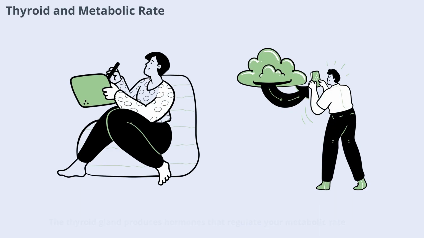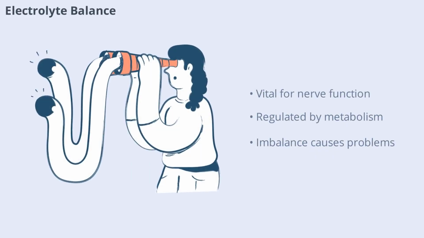The thyroid gland produces hormones that regulate your metabolic rate. If your thyroid is overactive, your metabolism speeds up. If it's underactive, your metabolism slows down. Proper thyroid function is essential for maintaining homeostasis and overall health. Electrolytes like sodium, potassium, and calcium are vital for nerve and muscle function. Metabolic processes and homeostatic mechanisms work together to keep electrolyte levels within a narrow range. Imbalances can lead to serious health issues, highlighting the importance of this delicate balance.